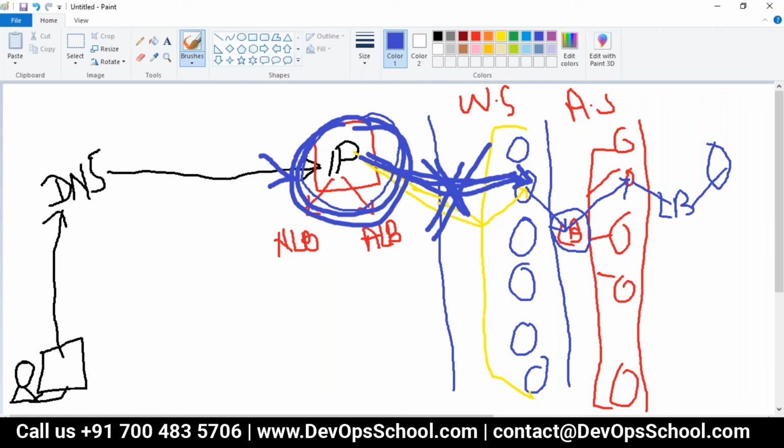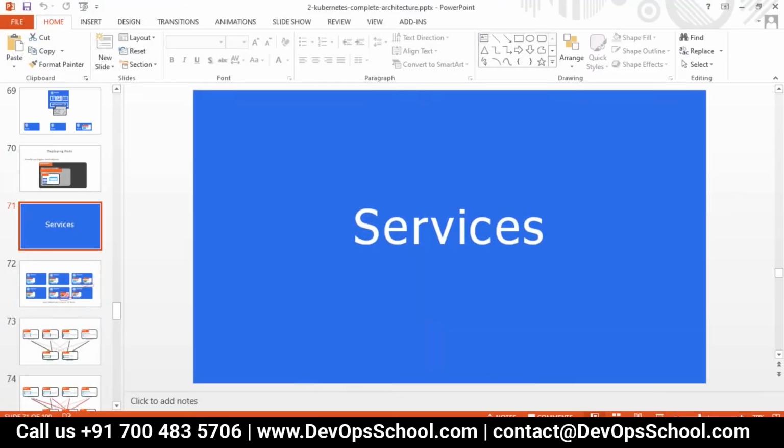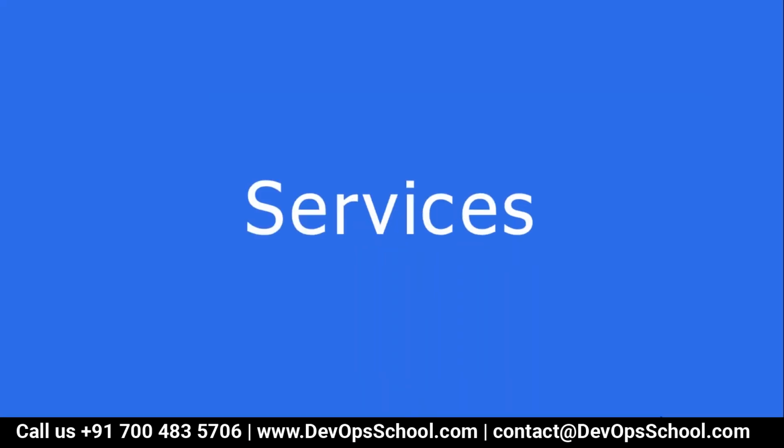So guys, if you have this problem in mind, the solution is services. Services is a network load balancer, but how it works, what exactly this is, we'll learn now. So guys, look at it. First, forget about communication from the outside. I'm not talking about the outside. Think about inside a cluster.